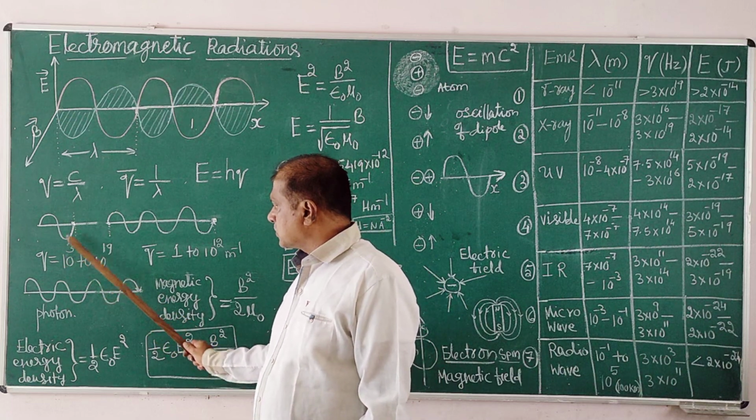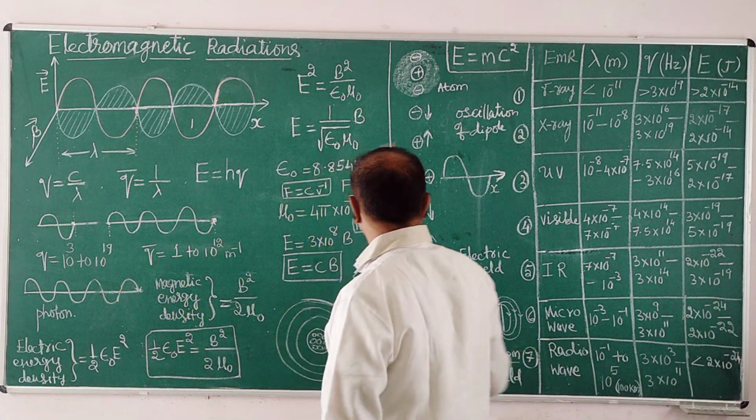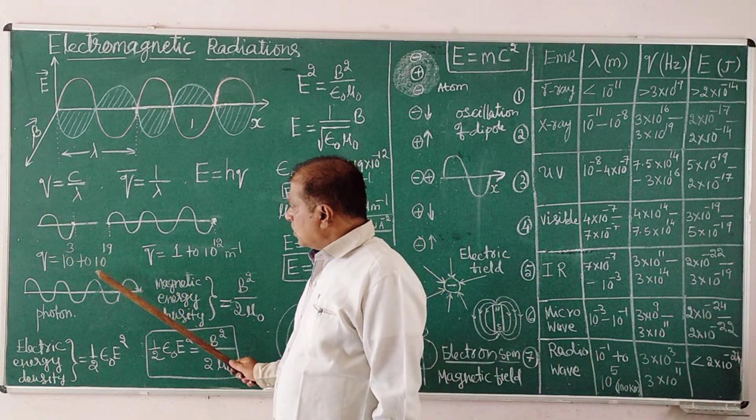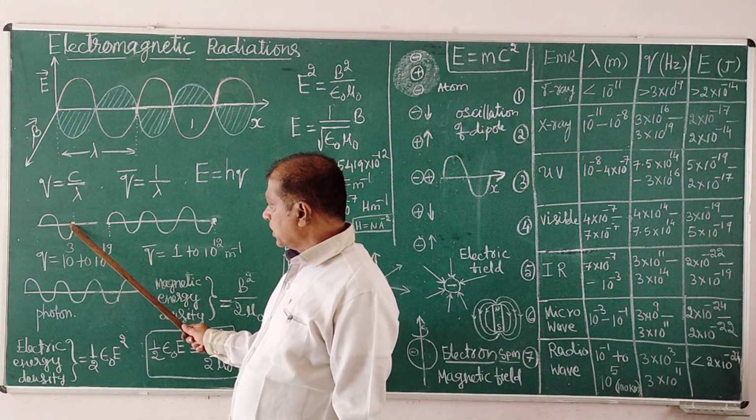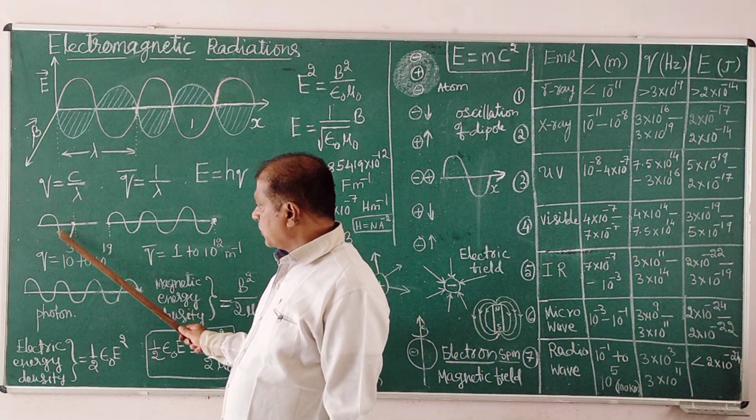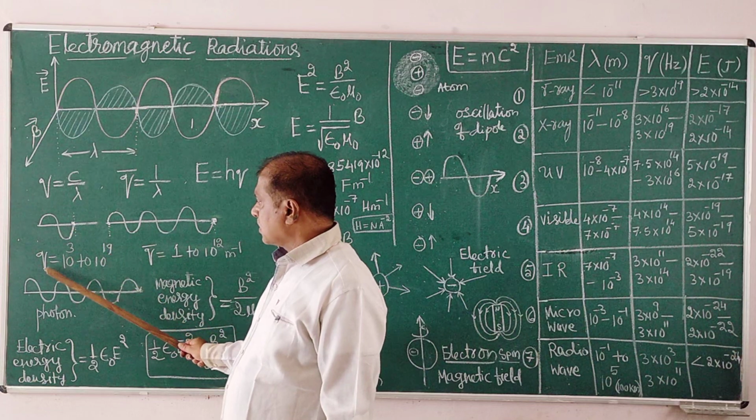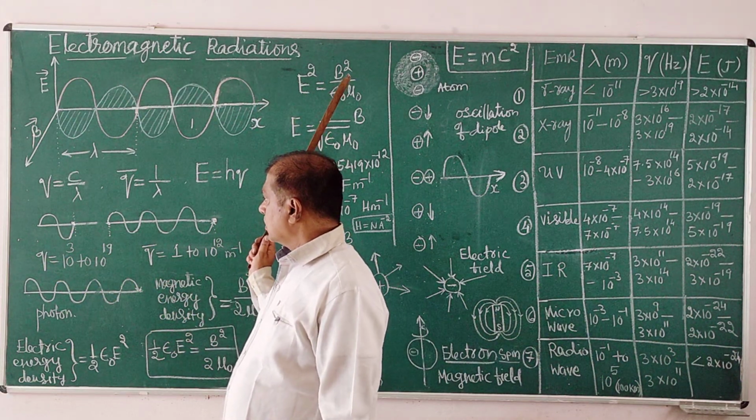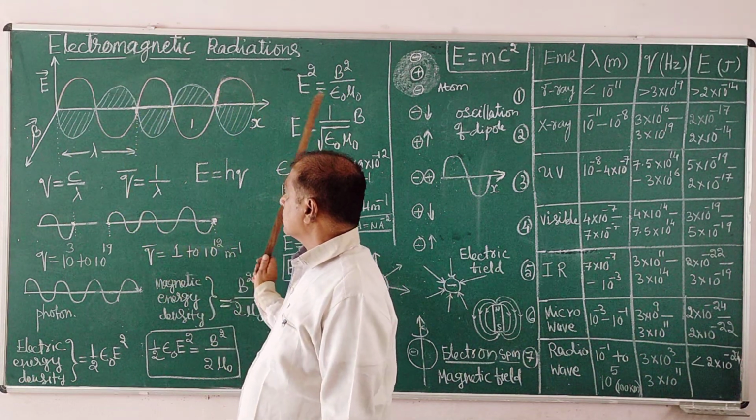So it is in this range. These are radio waves, these are gamma rays. Between them, other radiations are lying. So this is quite a big number, the frequency. That is the number of such waves passing through the point in 1 second, called the frequency of the radiation. And just like that, one more: the wave number of the radiation.